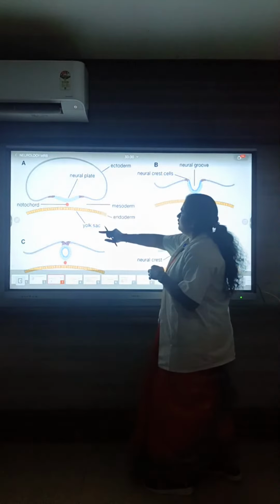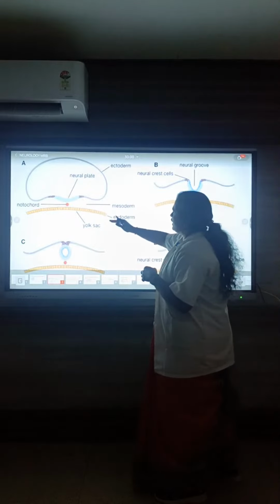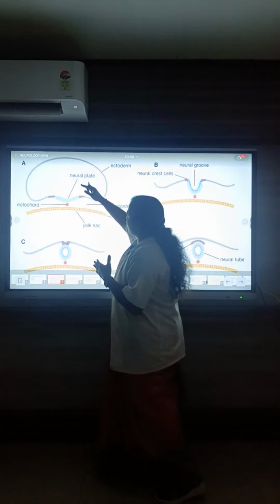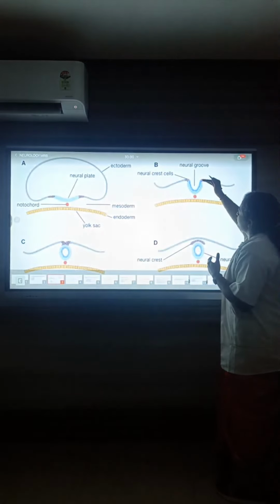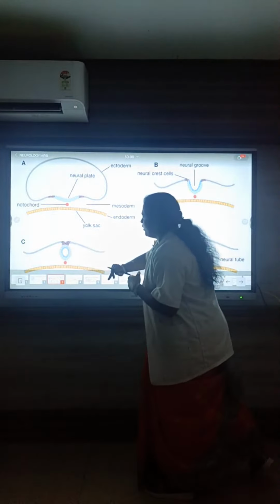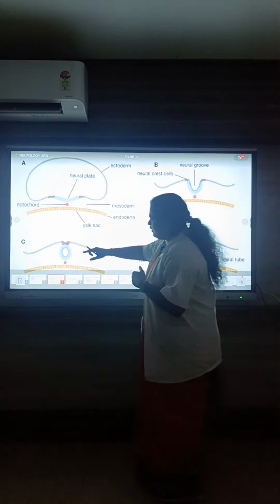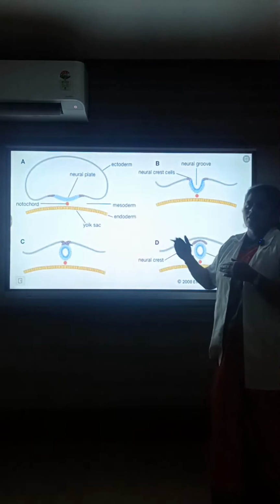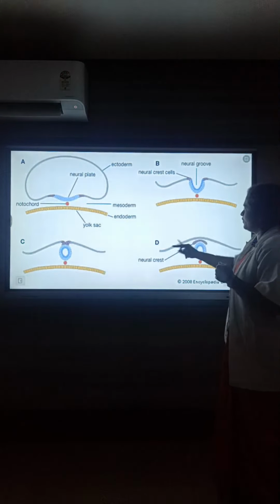This is the middle layer, and this is the inner layer, endoderm. Ectoderm develops as a neuronal plate, then a groove, and then a tube, the neuronal tube. If there is any deficit in neuronal tube development, it is a disease we call spina bifida.